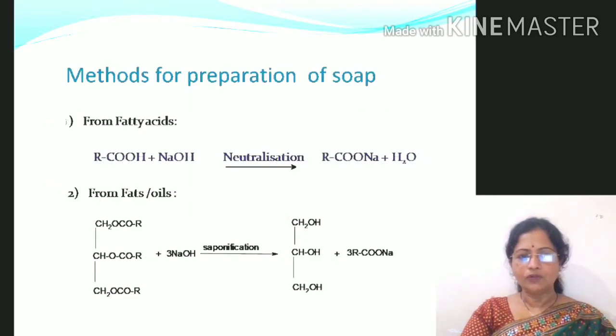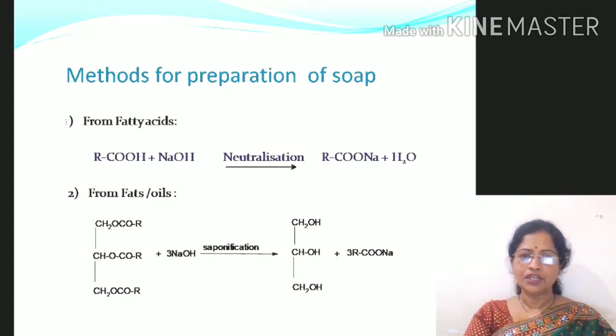Now we are going to discuss the methods for preparation of soaps. Generally there are two methods used for preparation of soaps. First is from fatty acids and the second is from fats and oils. Fatty acids are the higher monocarboxylic acids which have a long chain of carbon atoms. They are of two types, saturated fatty acids and unsaturated fatty acids.